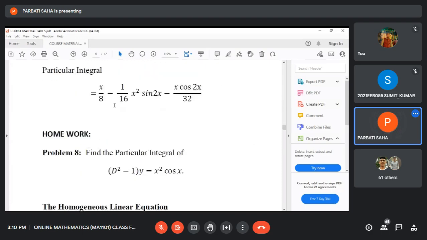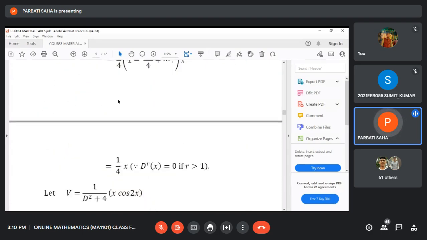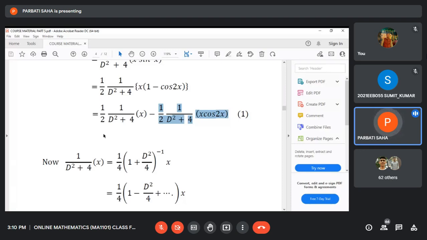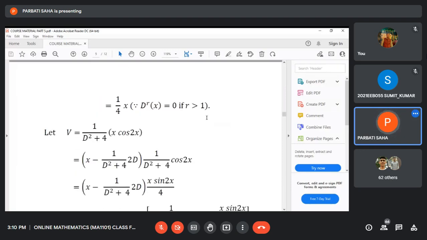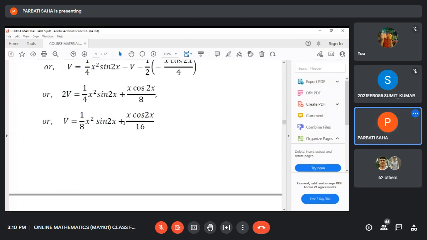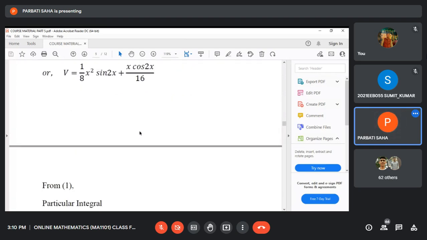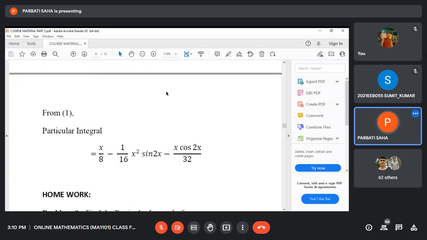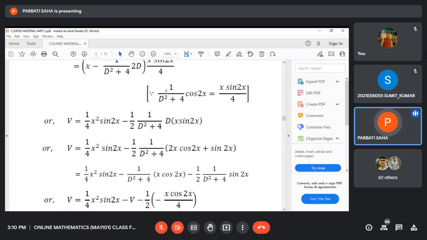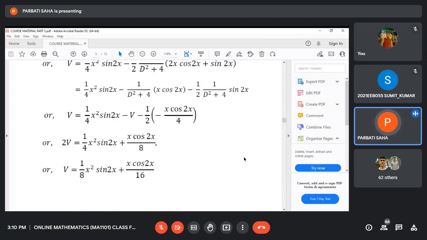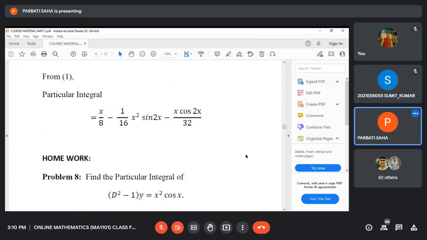You see. Already we have computed the first part, whose value is actually x by 4 and multiplied by half into x by 4 minus half into this value we have just computed. Okay, then it becomes this. You see, minus half into this. So minus 1 by 16 x square sin x minus 1 by 32. Okay, minus half into this. You see, just verify, minus half into this. Okay, all these values should be substituted in one to obtain the particular integral.